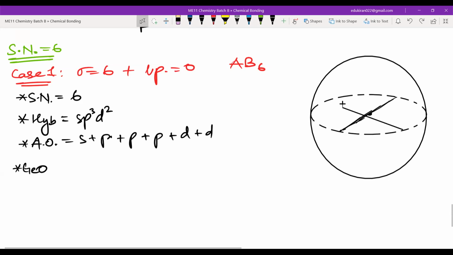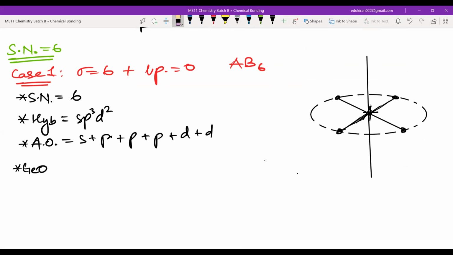Just expand this. Right. So you can have atoms here, here, and here. This is your A in the middle, and also you can have one at the top, and you can also have one at the below. Okay, so this is how you can arrange the 6 orbitals.